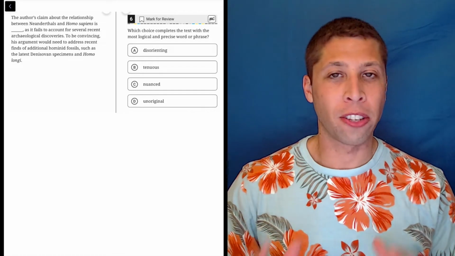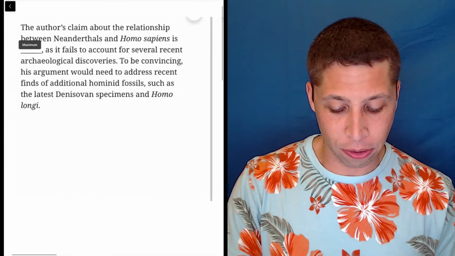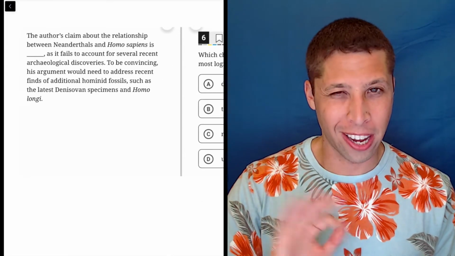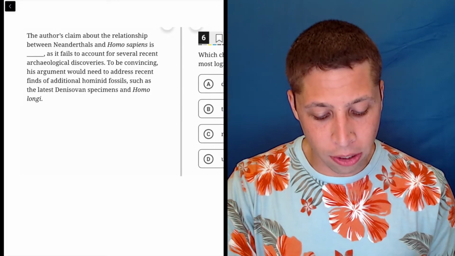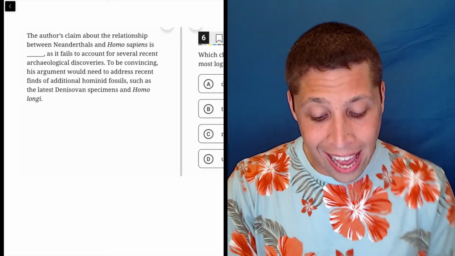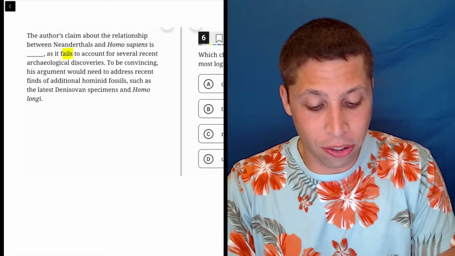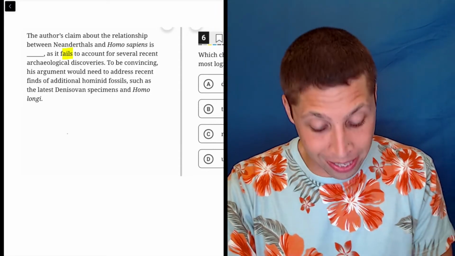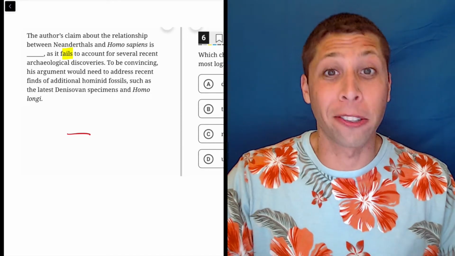This passage gives us two really good clues for the vocab word. Let's take a look at those. First, ignoring the answer choices, which are kind of tough words. The author's claim about the relationship between Neanderthals and Homo sapiens is blank, as it fails to account for several recent archaeological discoveries. So it's probably something negative that I'm looking for here, right? It fails something. So negative, failure is negative.